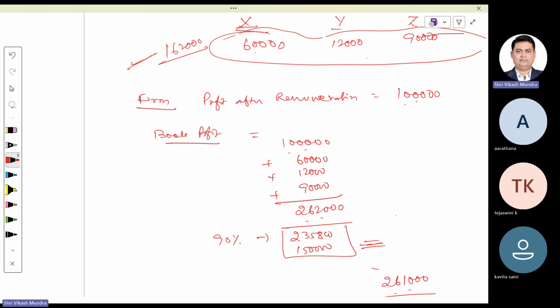However, if they provided only 1,62,000, then it's fine. The maximum deduction of 1,62,000 would be available. However, if the aggregate remuneration exceeds 2,35,800, then it should be restricted to rupees 2,35,800. Is it clear?